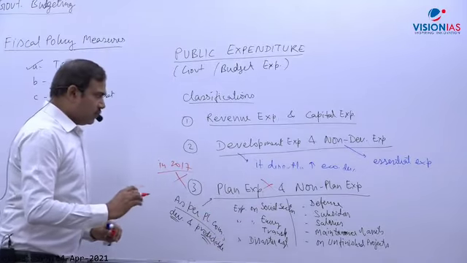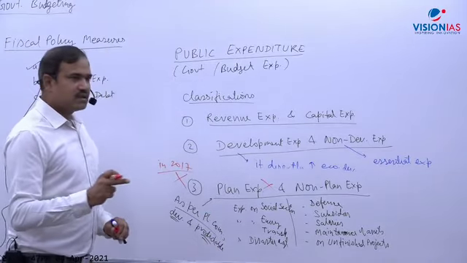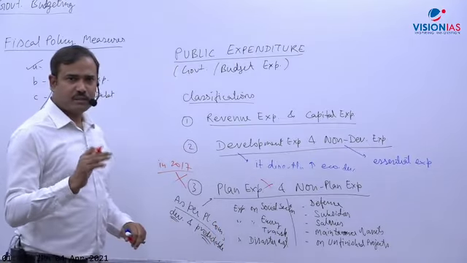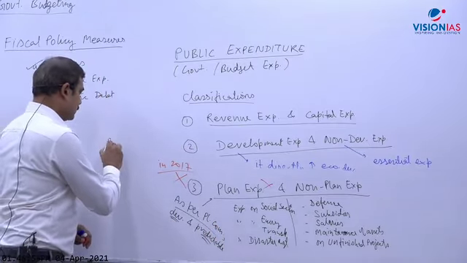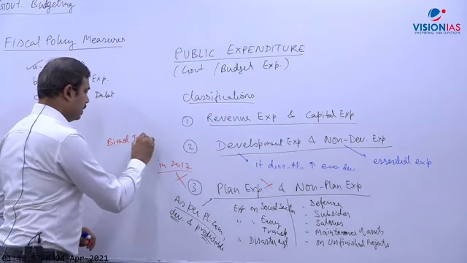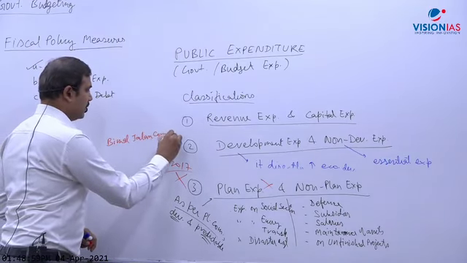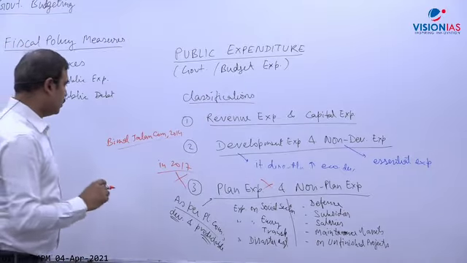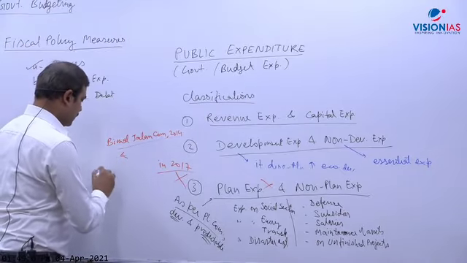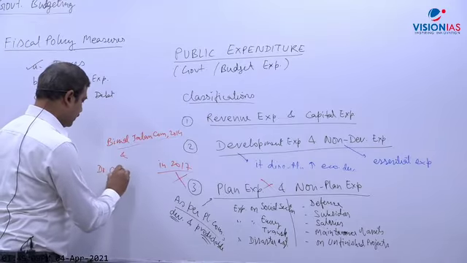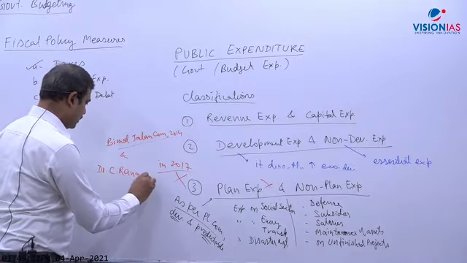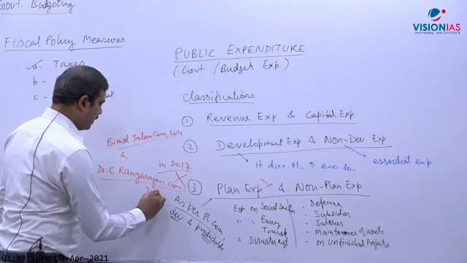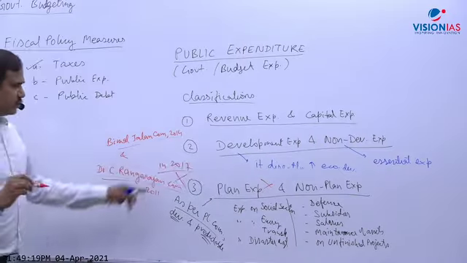Why was it abolished? Two committees suggested its abolition. One committee I have already told you: the Bimal Jalan Committee, that is the Expenditure Management Commission, in 2014. And before that, one more committee, Dr. C. Rangarajan Committee in 2011, suggested that this should be abolished.